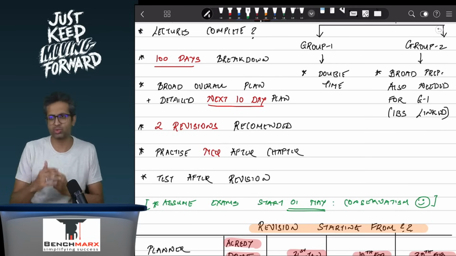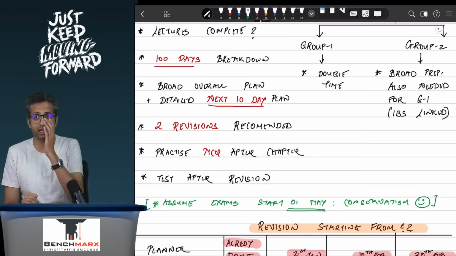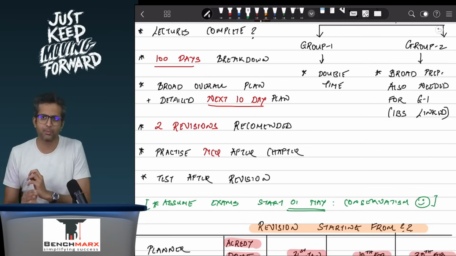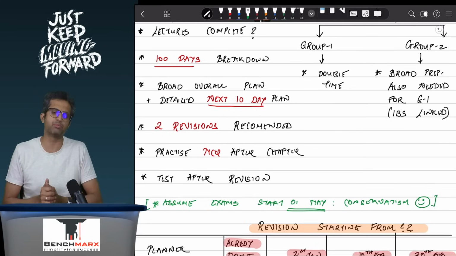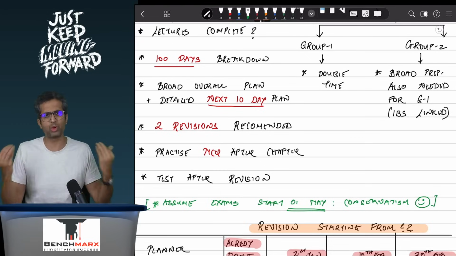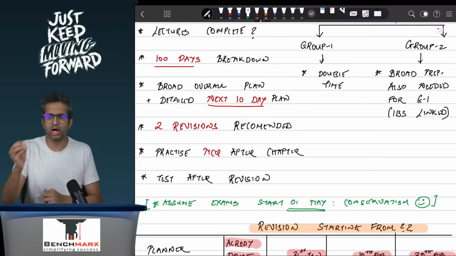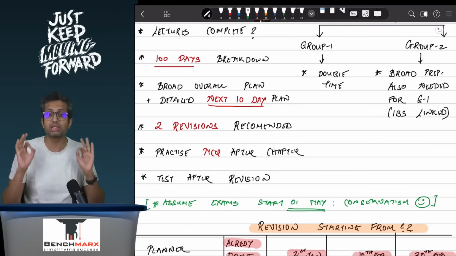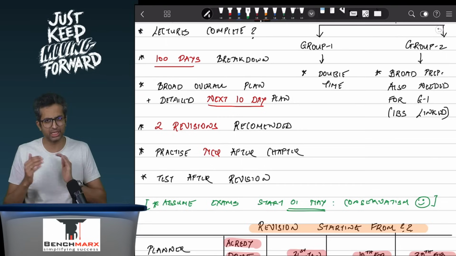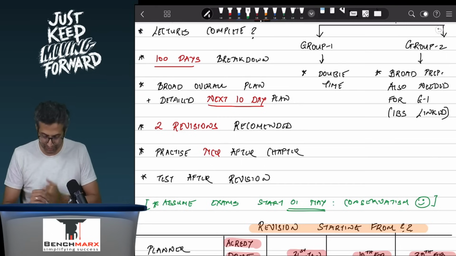Should we write tests? Well, it is subjective. It depends. But if you are short of time, I would strongly recommend writing at least 1 full test. Preferably after your revision, maybe if time permits after your first, or preferably after the second revision. 1 test, if you have joined the test series, so be it. Otherwise, a recent institute exam question is generally the best place to write. Time yourself, see how you have performed in general. That will give you a very good perspective.